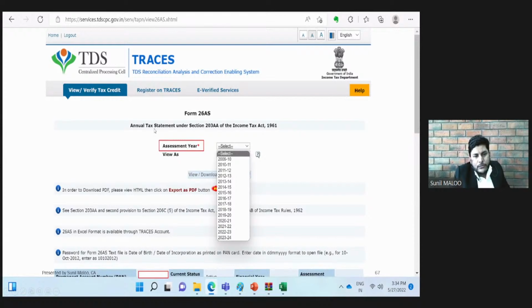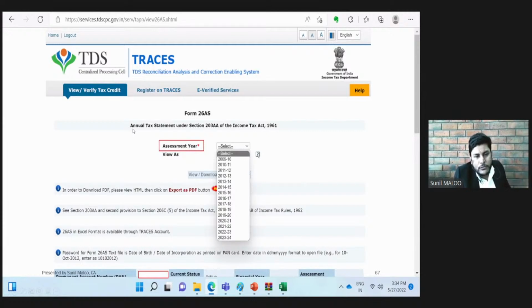Below that, annual tax statement under section 203AA of the Income Tax Act. Friends, any form, whatever its nature, prescribed under the Income Tax Act has its roots in some provision of the Income Tax Act. A form cannot be issued or notified directly by the government without any corresponding provision under the Income Tax Act. The corresponding provision is generally mentioned below the title of the form.